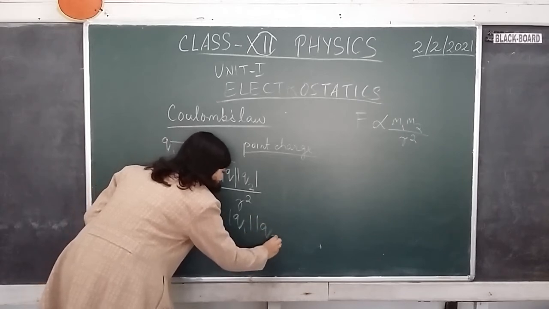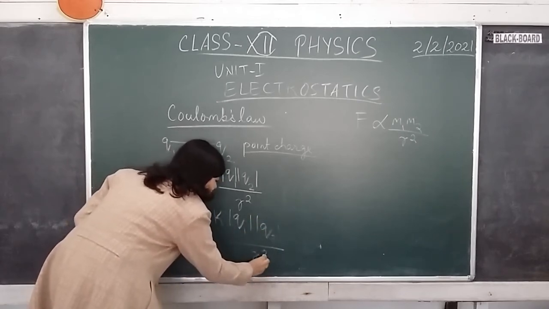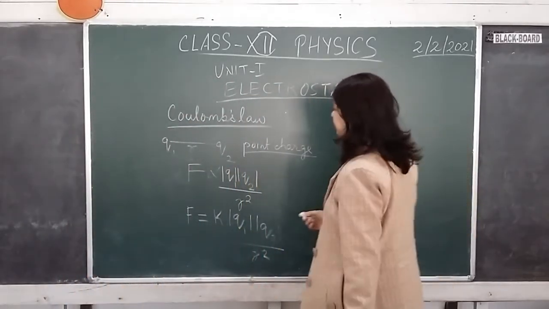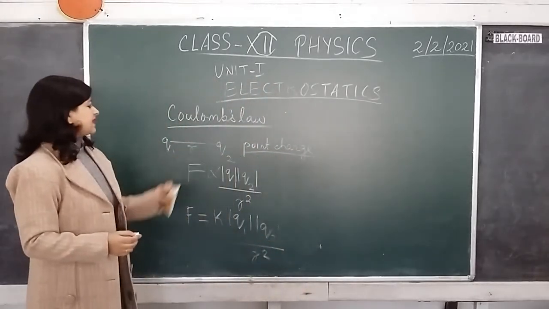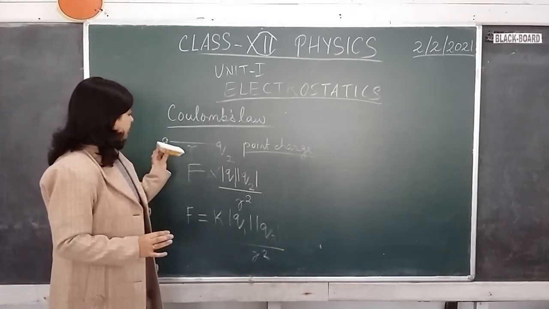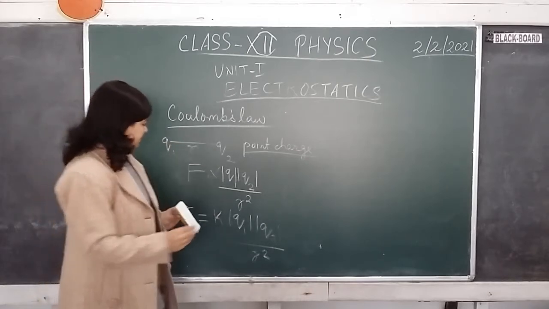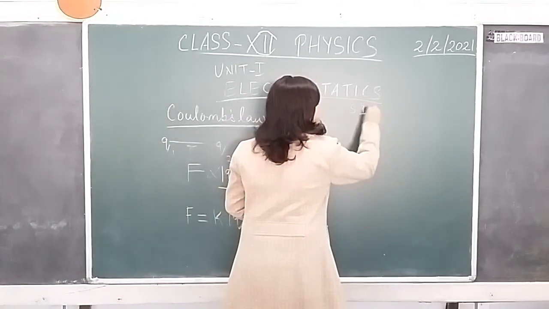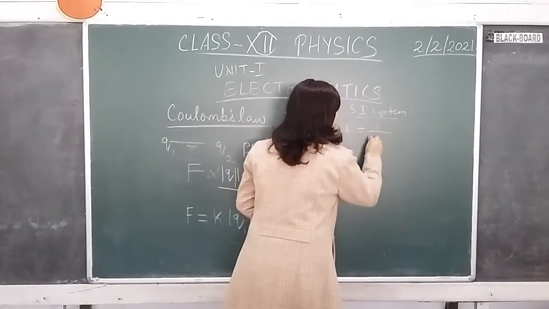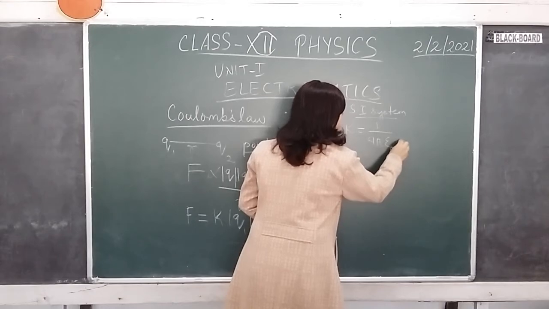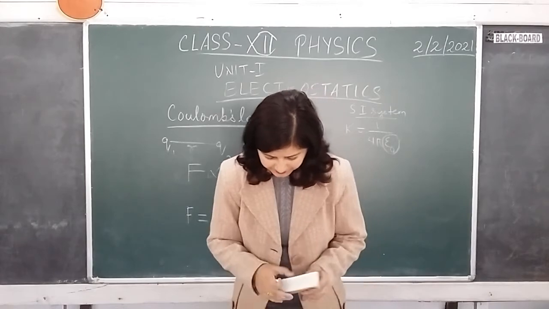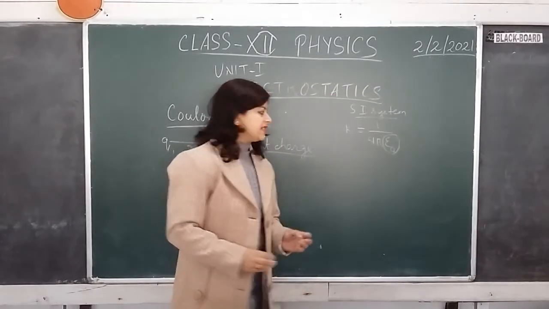Okay, this K is very important in this chapter. Now the value of K depends on the medium separating the two charges. These two charges can be kept in air, they can be kept in vacuum, they can be kept in water. So depending on the medium between them, the value of K changes. Now this K in the SI system is nothing but 1 by 4 pi epsilon naught. Now this is a new term for you. This epsilon naught is called absolute electrical permittivity of free space.